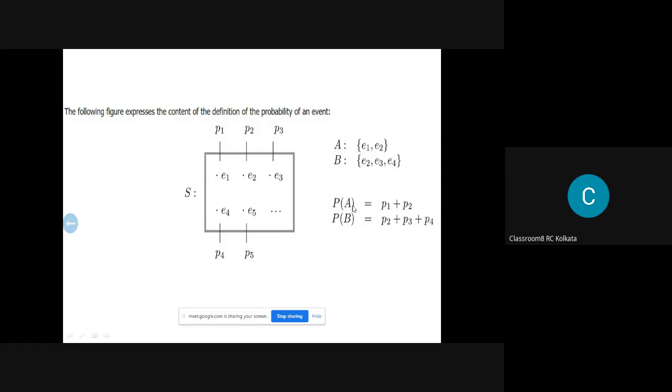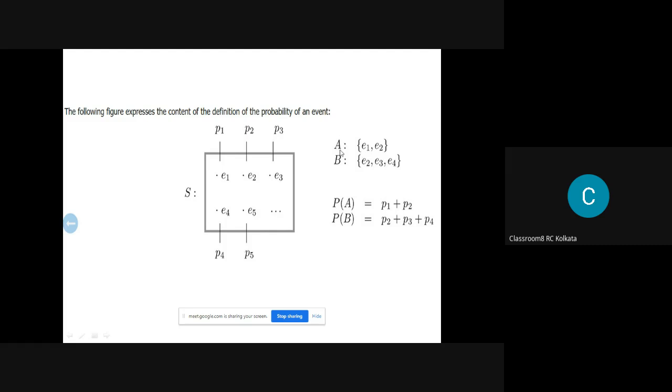So PA means P1, P2, and PB means P2, P3. Now we have to add up PA and PB also. Now this is my sample space actually. Now we are concerned with this particular event A, where we have E1 and E2.